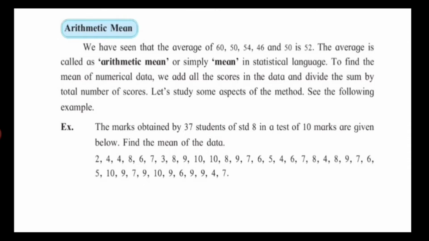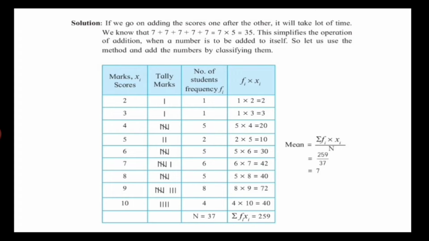So 37 students, that means we have collected the numerical data of 37 students. Adding 37 scores requires much more time. So let us see a different aspect of this method. If you go on adding the scores one after the other, it will take a lot of time, as I just told you.